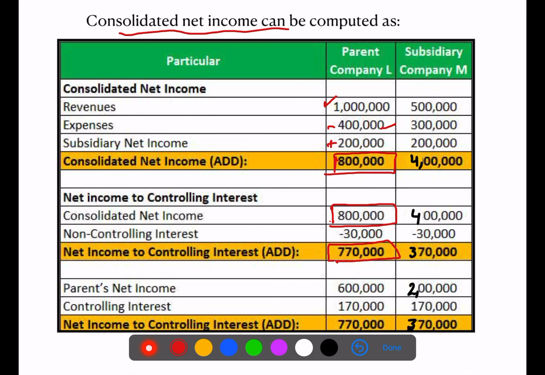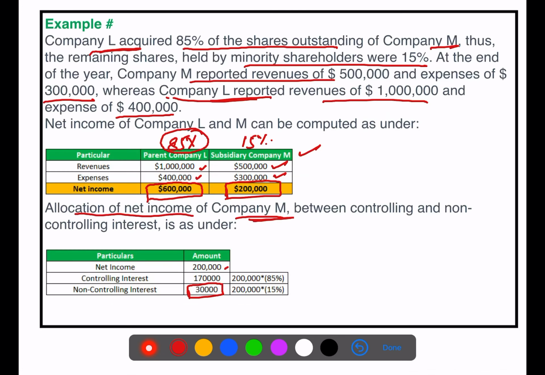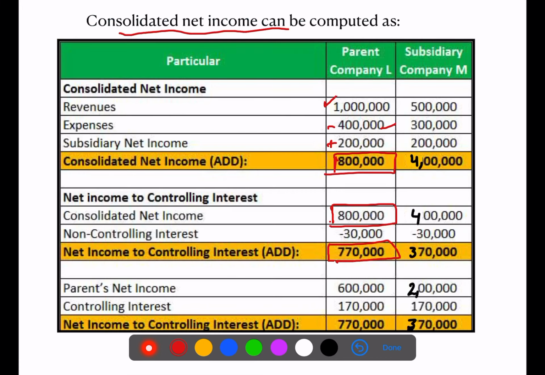Now the parent's net income, as we noticed in the previous slide, is 6 lakh dollars, and the controlling interest of company L in the subsidiary company is 1,70,000. So the parent's net income is 6 lakh and the controlling interest in the subsidiary is 1,70,000, and the net income to controlling interest is 7,70,000.